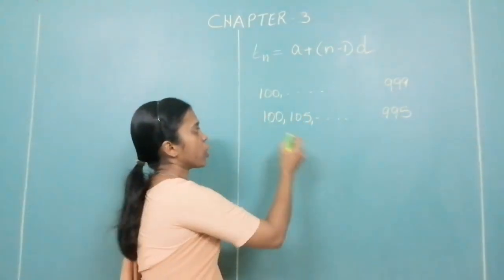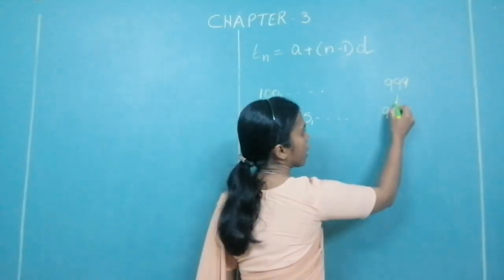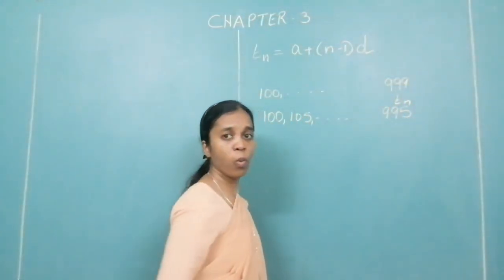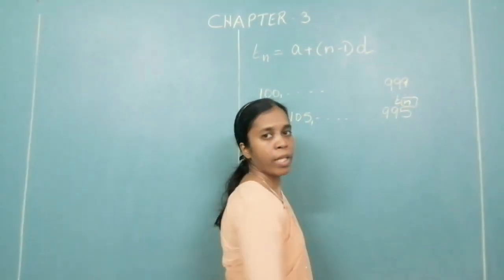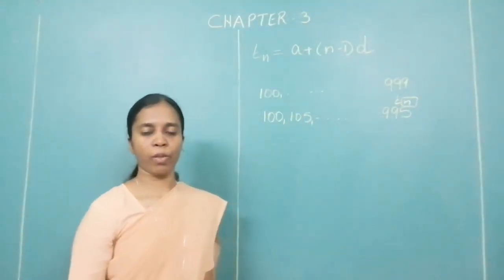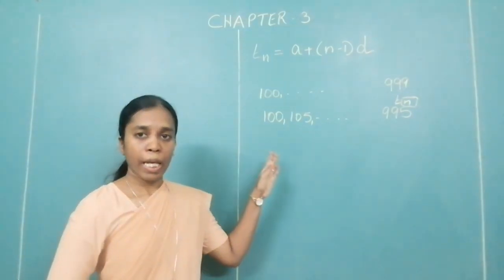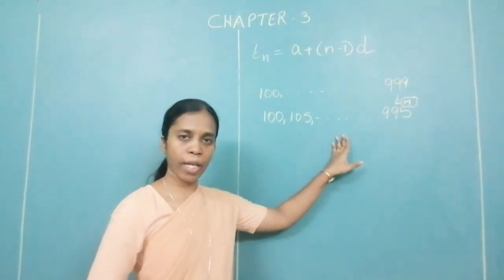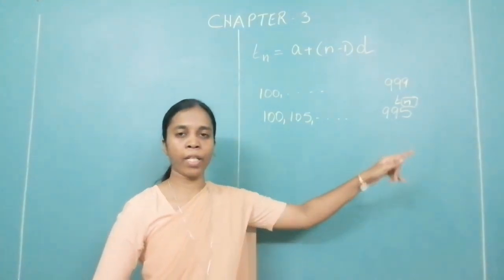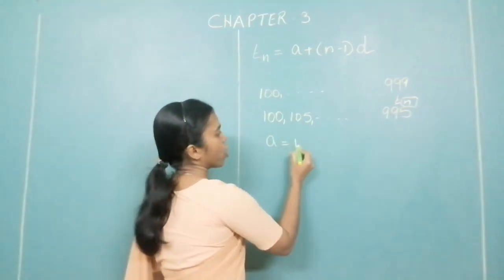995. This is your T1, T2 goes on. This is your Tn. Now what is asked to you? Find out this n. So the first step over there will be the given AP is 100, 105, 110, dash, dash, dash, 995.